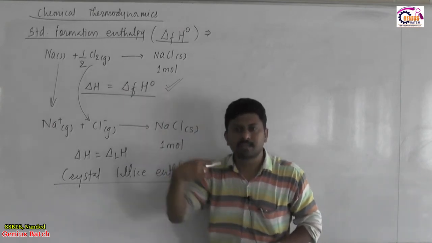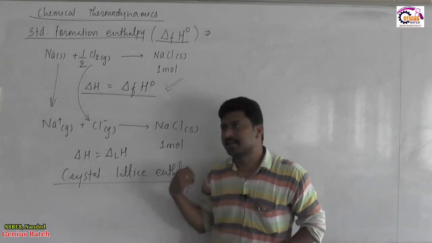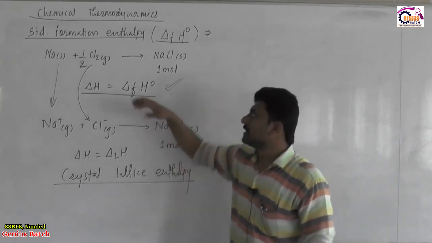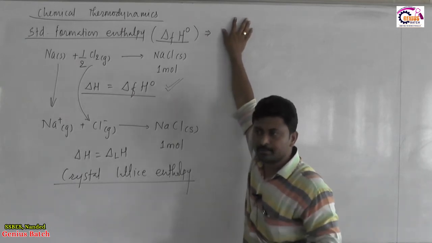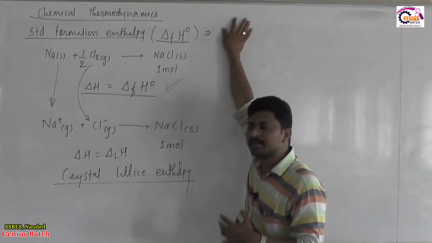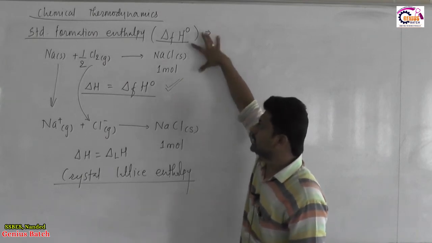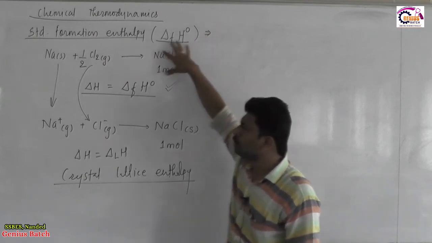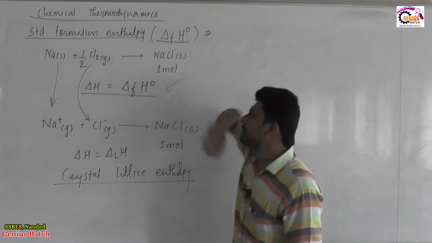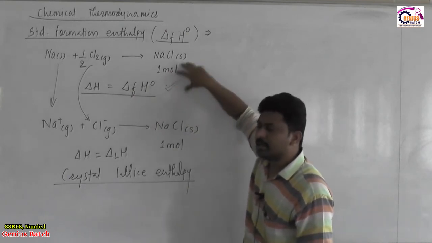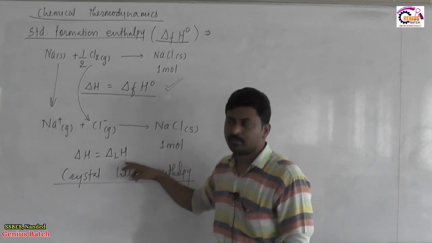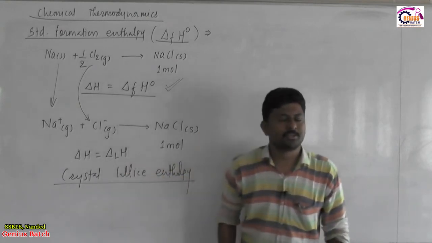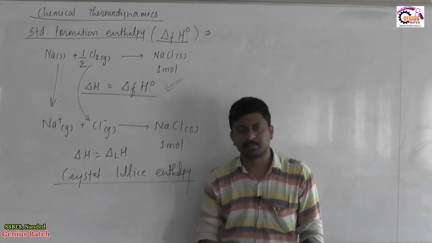So, once we start the reaction and reach NaCl solid, that entire process will involve a reaction beginning from sodium solid, chlorine gas, and finally converting to NaCl solid. So, that whole change will be the standard formation, and during that standard formation, this will be one of the steps where the enthalpy measured is the crystal lattice enthalpy.